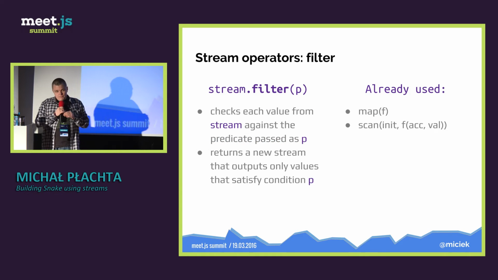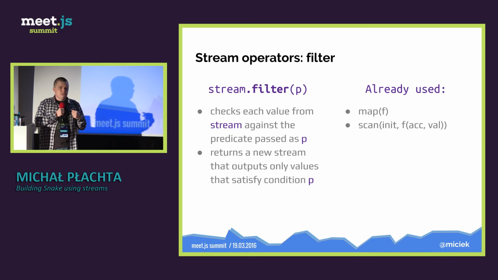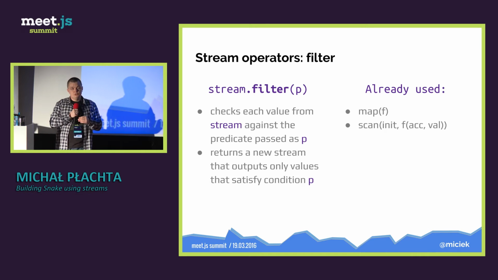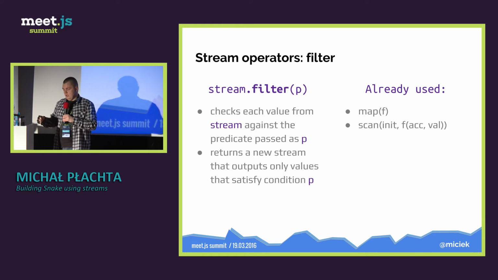Again, we've already used map and scan, and there is a third operator from Bacon.js that I'm going to speak about. It just checks whether the predicate that we passed is satisfied by the values from the input stream, and all those values are spit out into the output stream.